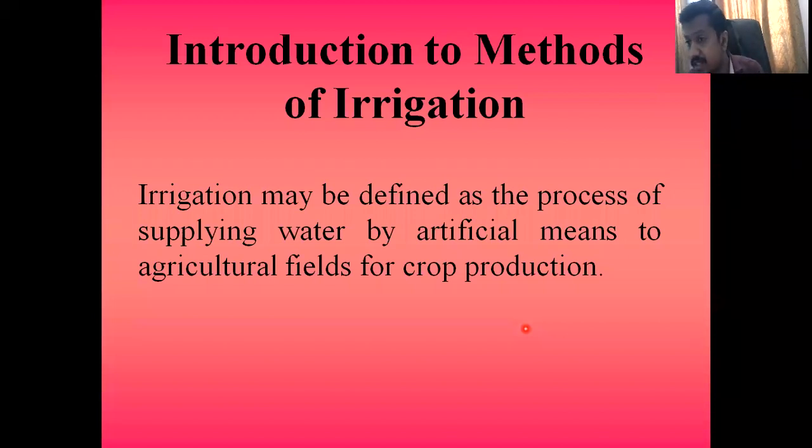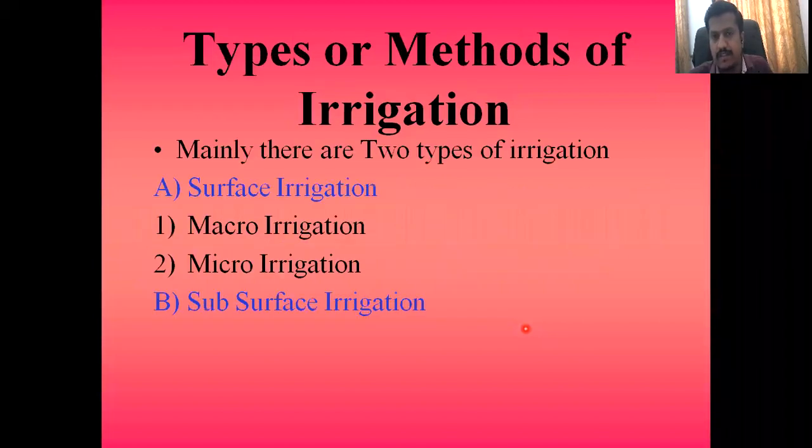by any artificial means, that is through the pipe or through the canals, to the agricultural fields for the crop production, and that particular process or that concept we call it as irrigation. So irrigation is defined as the process of supplying the water by artificial means to the agricultural fields for the crop production. ठीक है, very simple definition we have.